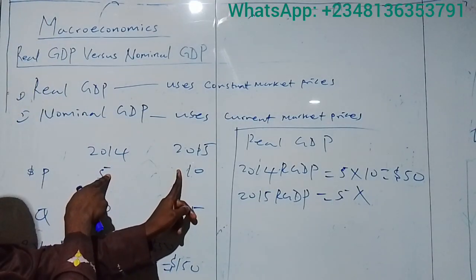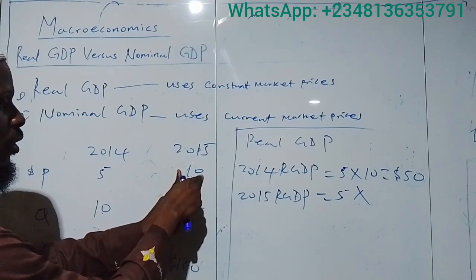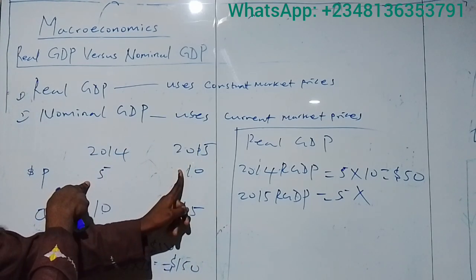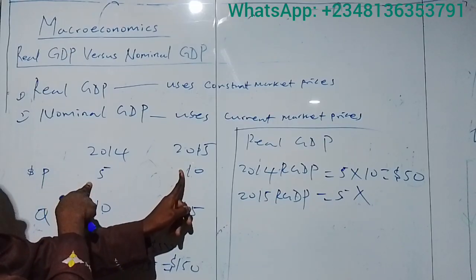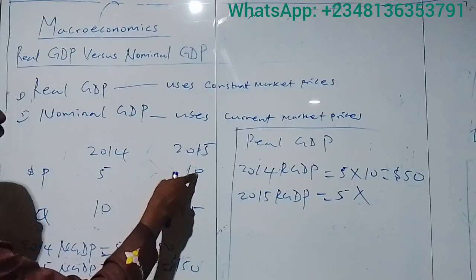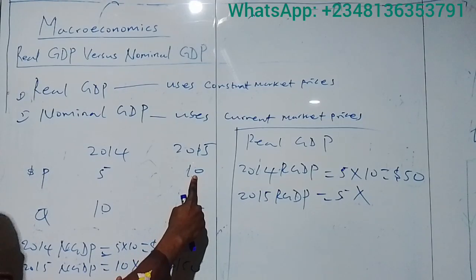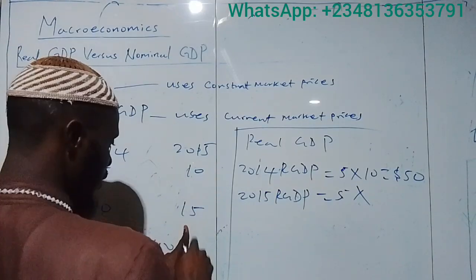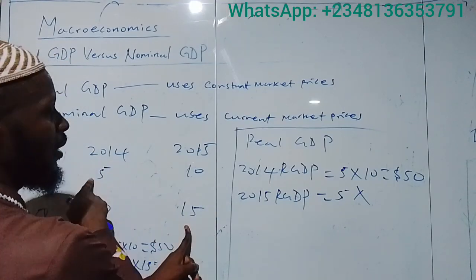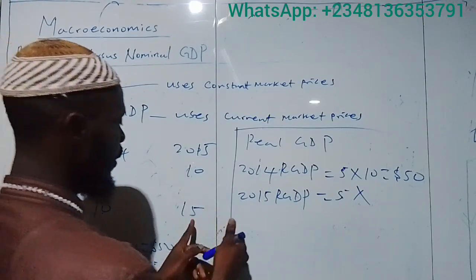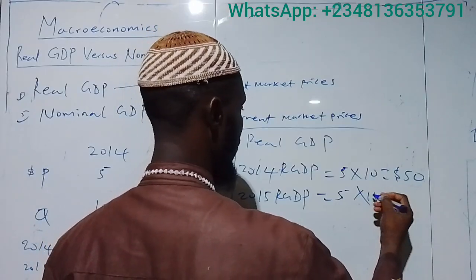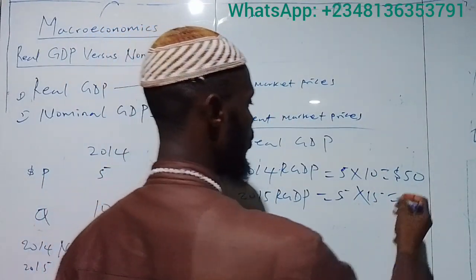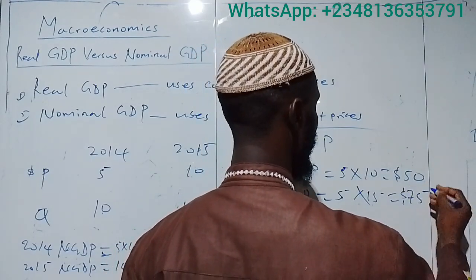You can see the price level has increased from 5 to 10 here. In order to account for that increment, which is inflation, we use the previous period price, the base year price, which is 5. So instead of using 10 as we've done here, we are using 5, then multiplying by the quantity in 2015. When you multiply that, you are going to have 75 US dollars.